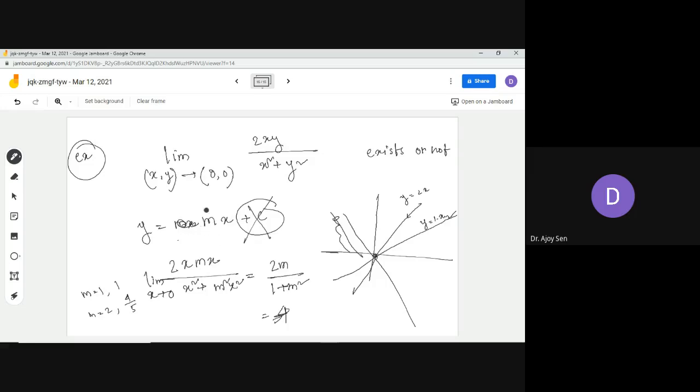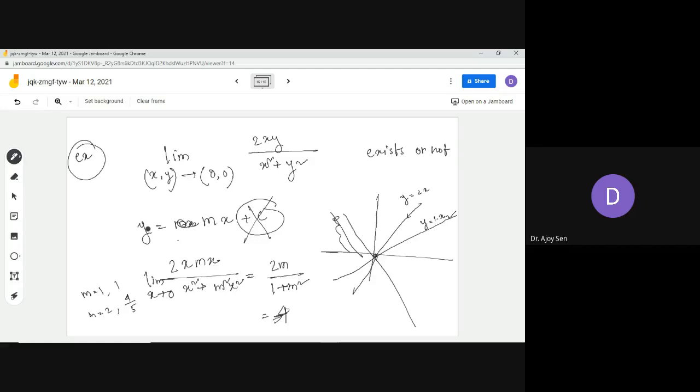Sometimes you will see y equals m squared x, or slight modifications like that. Such paths are only taken for functions where you have an idea that the limit does not exist. There can be paths like y equals x minus mx cubed, and I think you will encounter such paths in different problems in your book.